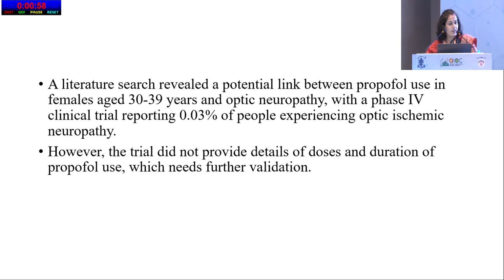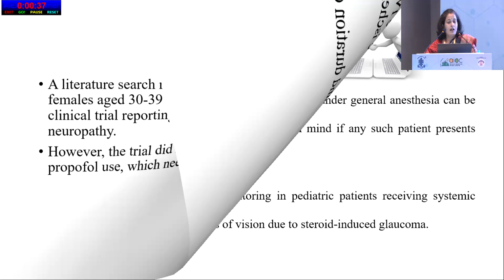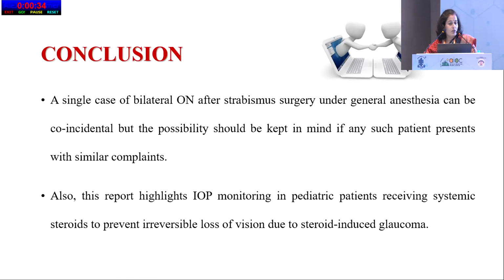Then we searched the literature and found a potential link reported between females aged 30 to 39 years developing optic neuropathy after propofol as an anesthetic agent. However, the trial has not provided details and duration of the propofol. We cannot conclude that a single incident can be directly linked to the GA agents, but this kind of incident can be kept in mind.